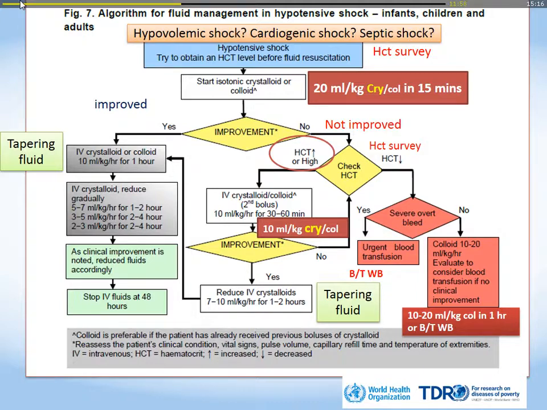If everything improves, we will taper down the fluid level gradually. If there is no improvement, maybe we'll check HCT again. If HCT is getting higher, meaning hemoconcentration and plasma leakage, maybe we need more fluid resuscitation again. And if not useful, maybe I will try colloid at that time. After 30 cc per kilo resuscitation, from my personal experience, I will do that and see what happens. If the HCT doesn't get higher and instead becomes lower, you must be careful about maybe bleeding, not just plasma leakage. So you must do some blood transfusion of whole blood at that time.